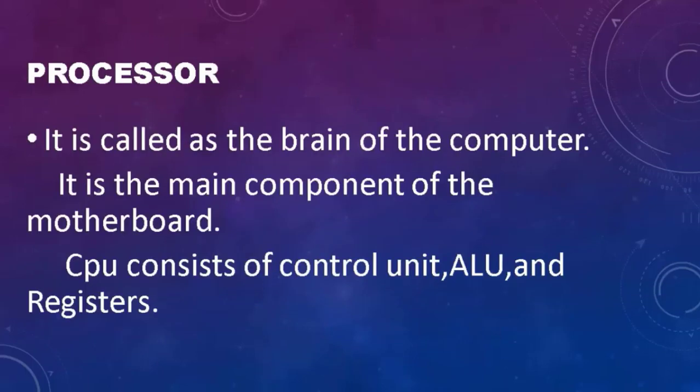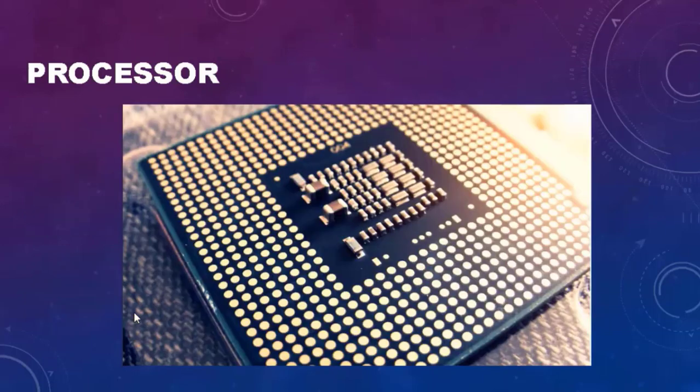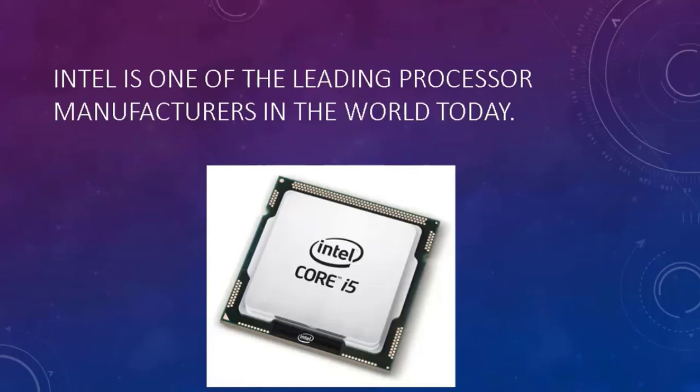Let us see the first component, that is the processor. It is also called the brain of the computer. It is a main component of the motherboard. CPU consists of control unit, ALU and registers. Control unit controls and coordinates the activities of the computer. ALU is arithmetic logic unit. It performs arithmetic and logical operations. And the registers are temporary storage areas to hold data and instructions. You can see the image of the processor here. And Intel is one of the leading processor manufacturers in the world today.